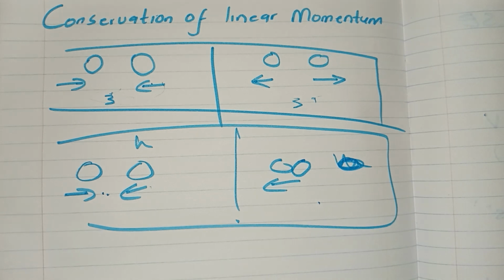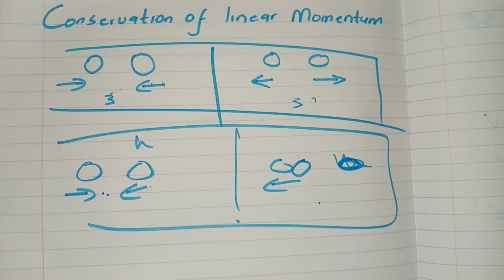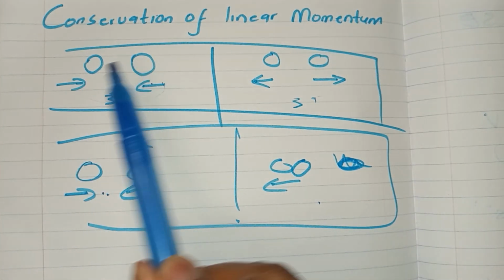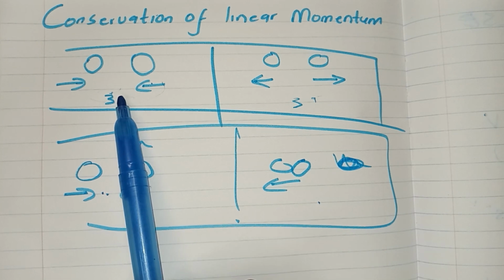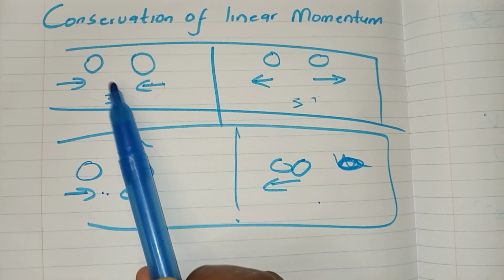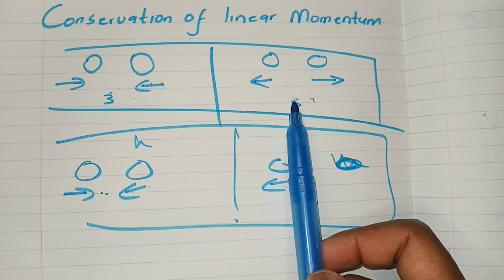I'm going to do a recap, and in the next video we are going to do some calculations for the conservation of linear momentum. The conservation of linear momentum goes like this in definition. It says the total linear momentum of an isolated system remains constant, right? It is conserved. It means that the total momentum of these two balls before the collision, because mainly we are dealing with collisions here, is going to be the same as after the collision.